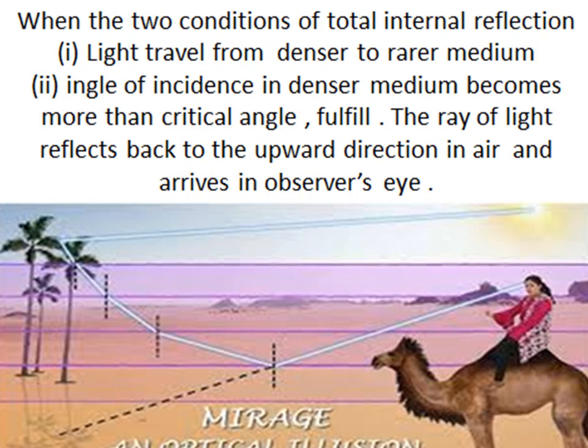When the two conditions of total internal reflection are fulfilled, number one, light travels from denser to rarer medium, number two, angle of incidence in denser medium becomes more than critical angle, then the ray of light reflects back in the upward direction in air and arrives in the observer's eye.